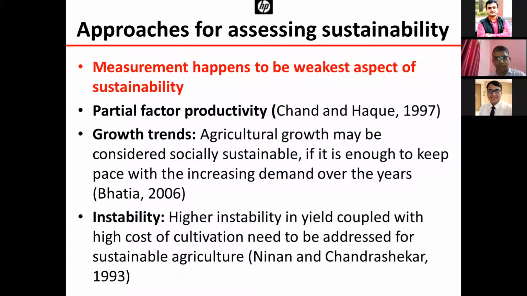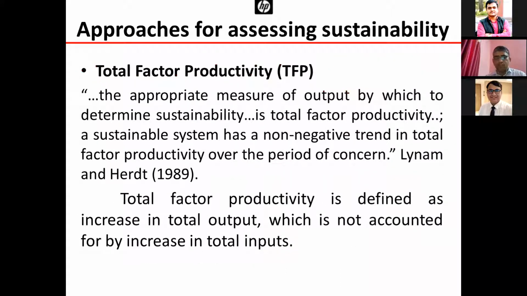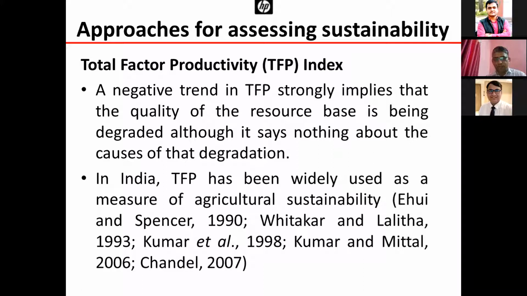Sometimes some have used the instability index. If there is high instability, that is unsustainable. If instability is low, it is called sustainable. Many researchers have used total factor productivity as an indicator of sustainability. If the growth in total factor productivity is 0 or negative, it is considered unsustainable. A negative trend in total factor productivity strongly implies that the quality of resources